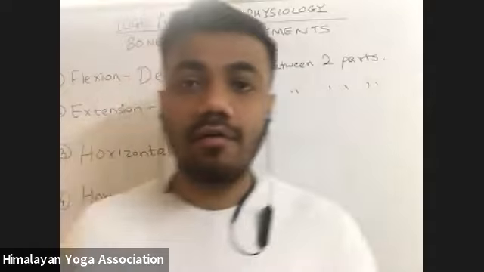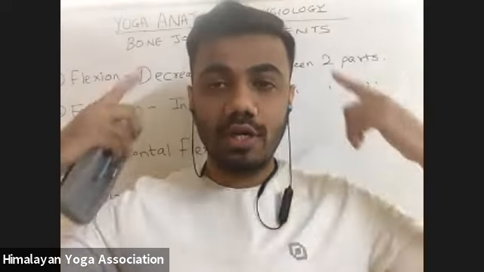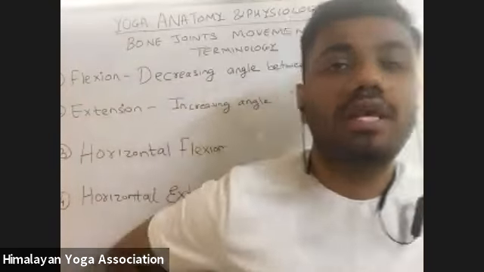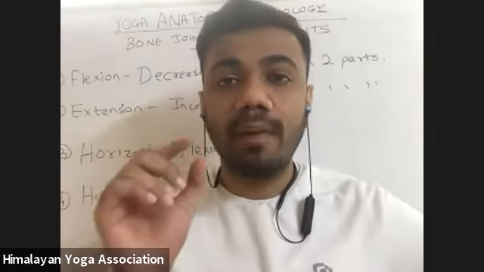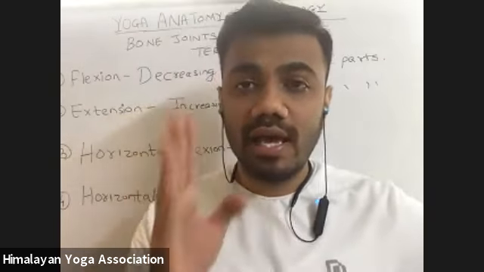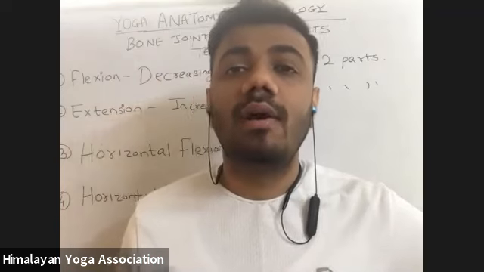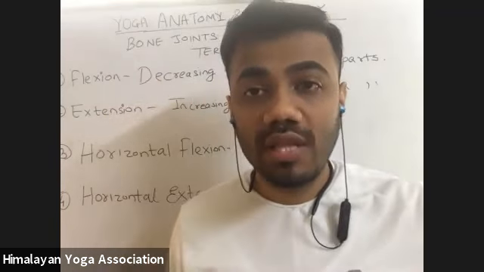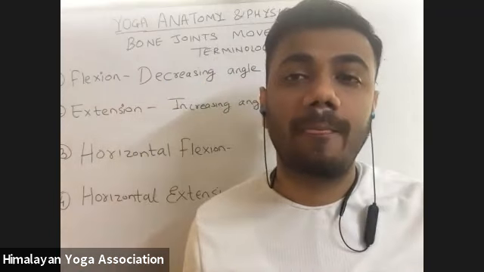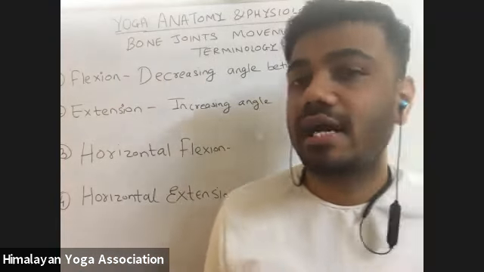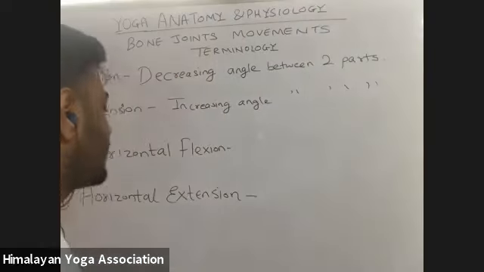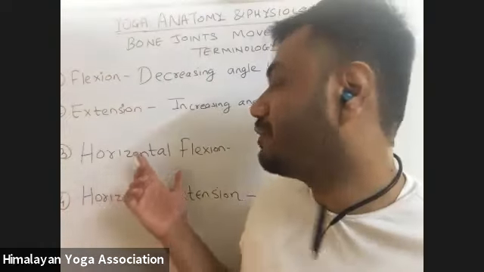Horizontal flexion of the trunk means decreasing the angle of our spine sideways, like if we bend in Parshvakonasana and Trikonasana. Decreasing the angle sideways, like in Parshvakonasana or triangle pose, is our horizontal flexion movement.